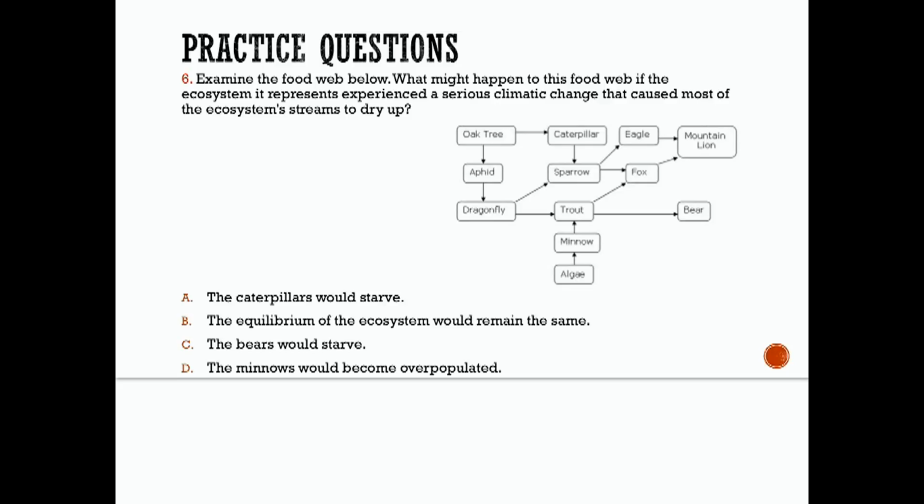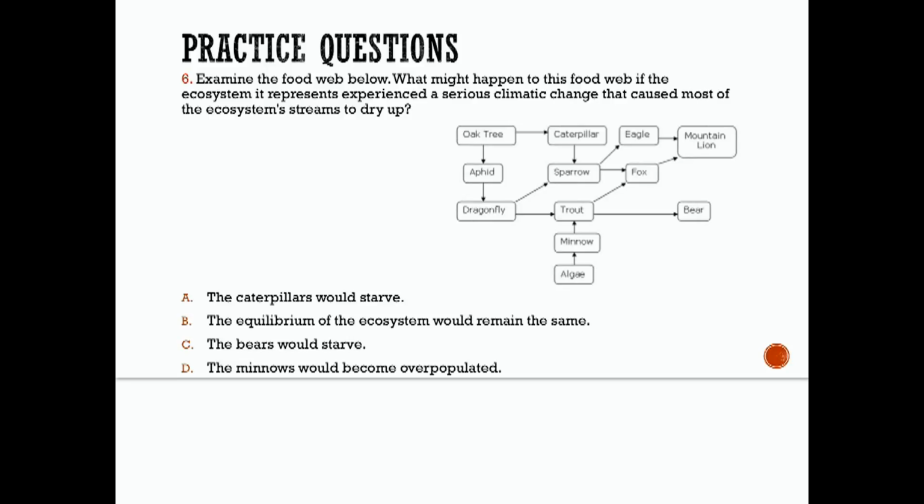Okay, so in the event that the climate of this ecosystem became more arid and many of the streams dried up, all of the organisms that relied on aquatic life for food would either starve, maybe be forced to migrate, or if possible, be forced to eat other organisms for a food source. All right, so in this food web, let's see, many of the terrestrial animals rely on both aquatic and other terrestrial animals for food.